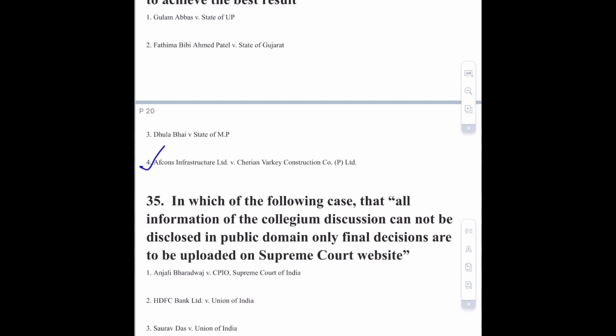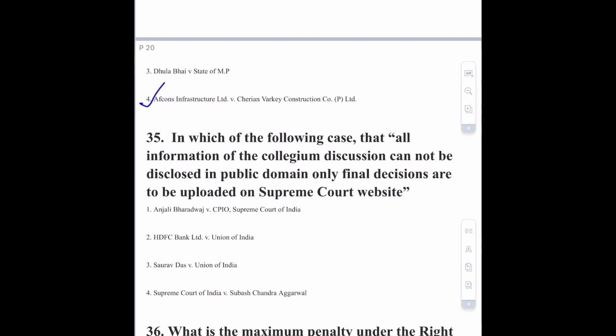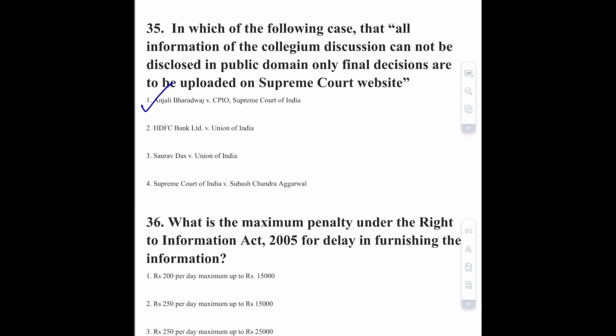Moving towards question number 35, that is in which of the following case that all information of the collegium discussion can't be disclosed in the public domain, only final decisions are to be uploaded on Supreme Court website. So this was discussed in the case of Anjali Bhardwaj versus CPIO, Supreme Court of India. The correct answer of this question is option number A.